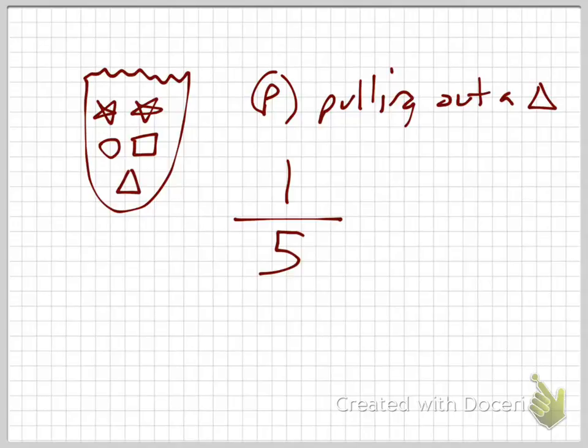Now here's the deal. Which is more likely to happen? That I would go yay or that I would go, I didn't make it? If I did this practice thing 5 times, where I put the 5 objects in the bag and I pull one out and put it back, out of say 10 times that I did this, how often would I pull out the triangle?